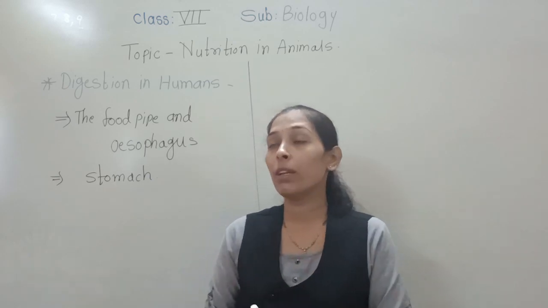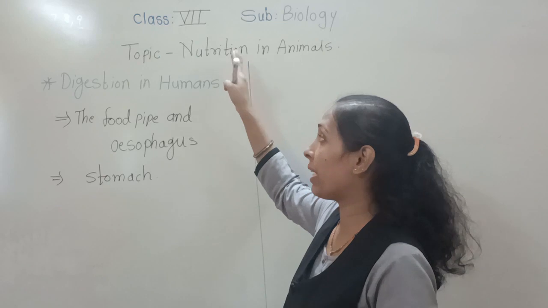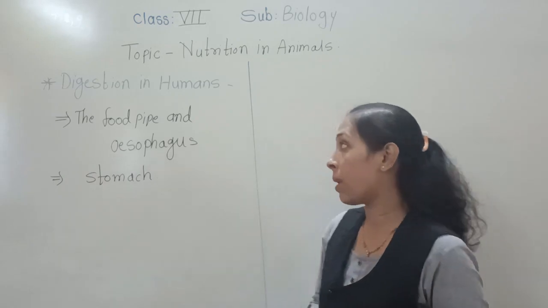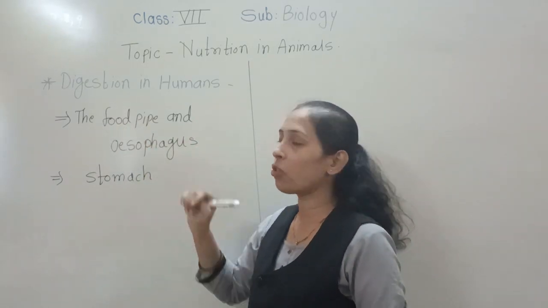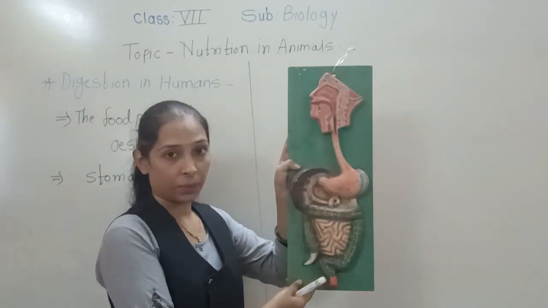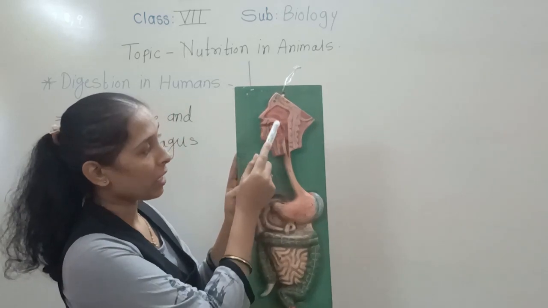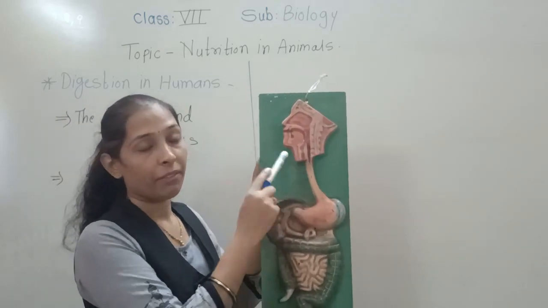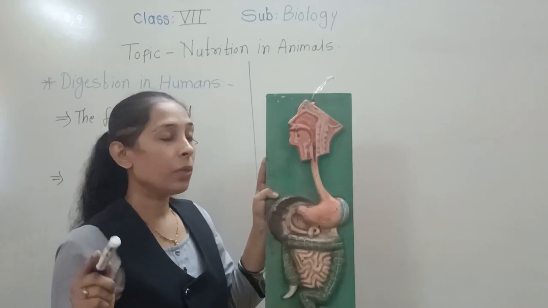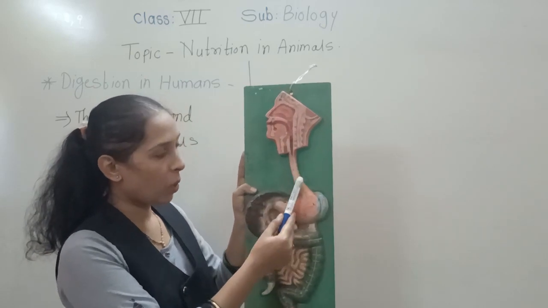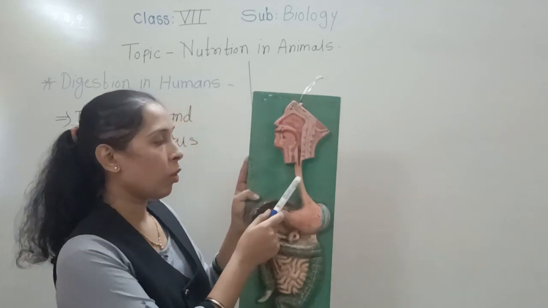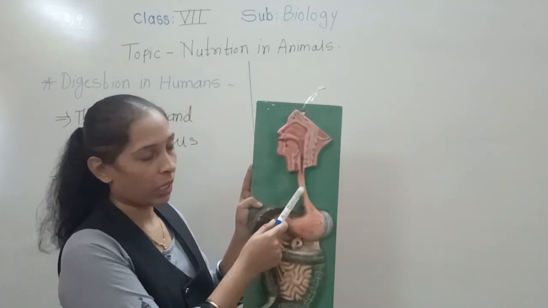So in today's session we will move to the next concept from the same lesson, that is digestion in humans. In today's lecture we are going to discuss the food pipe, or esophagus. Okay, so see here, I have the model of the digestive system. Up till the last period we discussed the buccal cavity, with the teeth and tongue, which we have seen deeply. So in today's video we are going to move to the next organ of the alimentary canal, the next organ of the digestive system, that is nothing but what? Food pipe or esophagus.